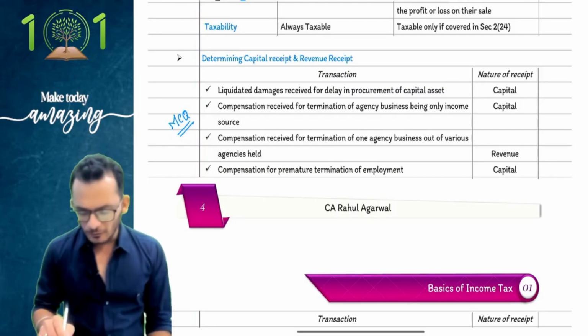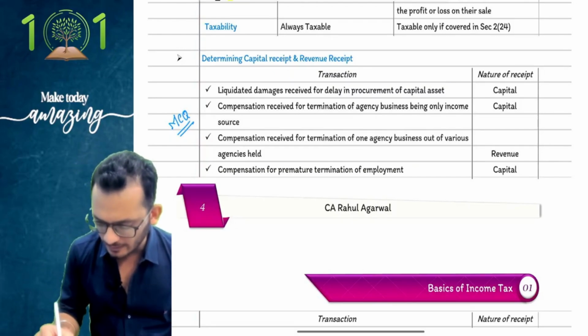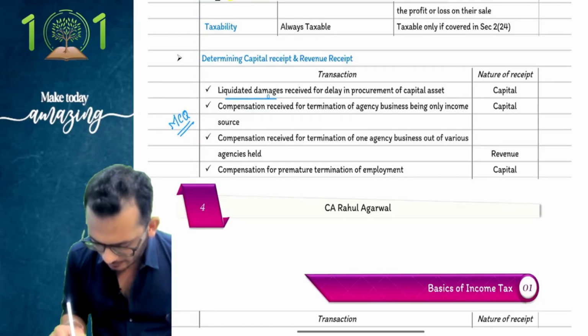That's all, nothing else. So for your convenience, people, in case tomorrow you go and read something and don't understand it, just make sure that you write down that liquidated damages is nothing but penalty.